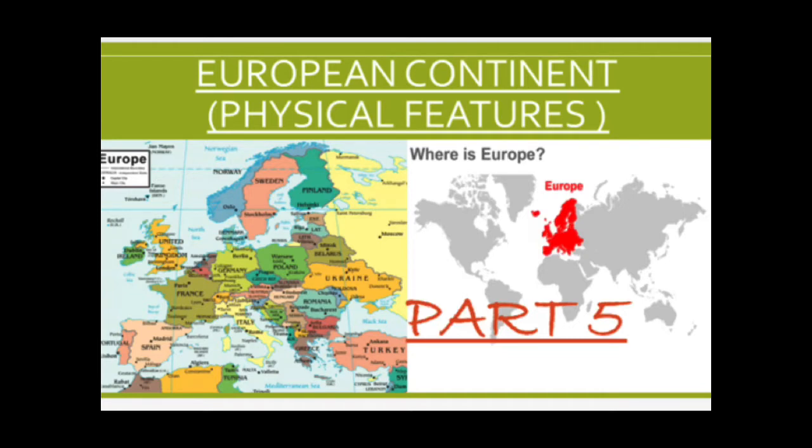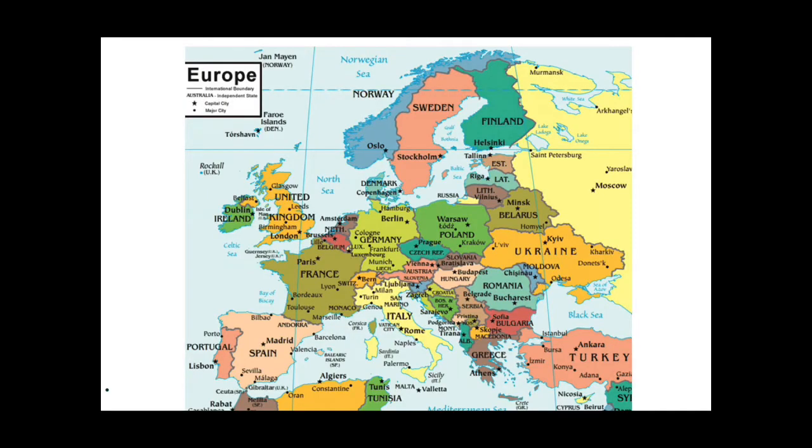So let's start the video with a quick revision of the things we have already done. Here you can see the European continent. In the previous video I told you that this is Italy, this is the Adriatic Sea, and south of the Adriatic Sea lies the Ionian Sea. These are the Ionian Islands. I also told you that Greece is not part of the Adriatic Sea, that means it is not touching it. Only some countries like Slovenia, Croatia, Bosnia, Montenegro and Albania touch the Adriatic Sea.